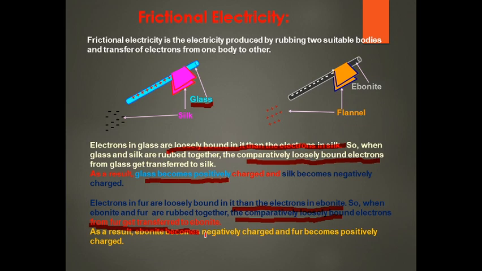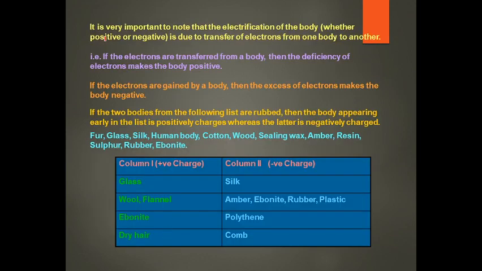When electrons transfer from one body to another, the body that loses the electrons becomes positively charged, and the accepting body, having an excess number of electrons, gets negatively charged. It is just a transfer of charges from one body to another. It is very important to note that electrification of a body, whether positive or negative, is due to the transfer of electrons from one body to another.